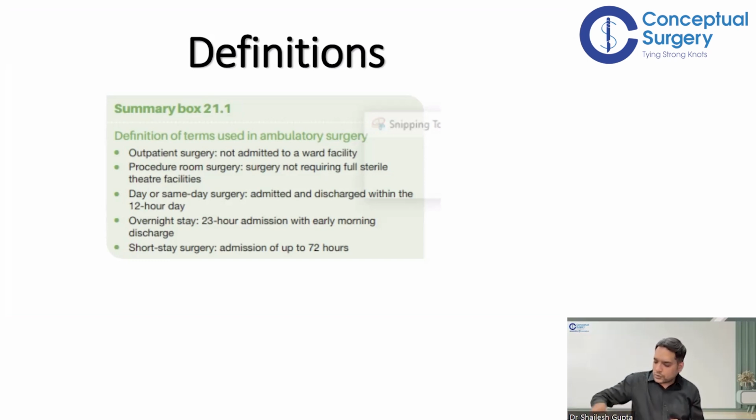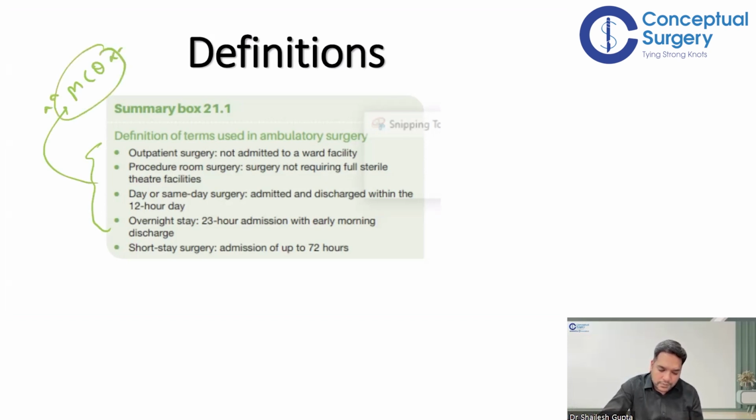This is how Bailey defines the various kinds of surgery according to the time frame between admission and discharge. These can all be asked as MCQs, so this is a very important slide. Just remember that.